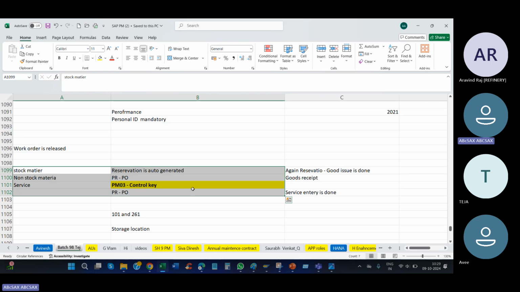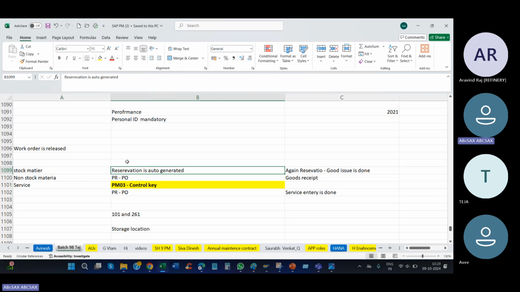First, the condition order should be released. For stock material, a reservation will be auto-generated, and against the reservation, goods issue is done. For non-stock material, a PR is created. Against the purchase requisition, purchase orders are created manually. Against the purchase order, goods receipt is done.